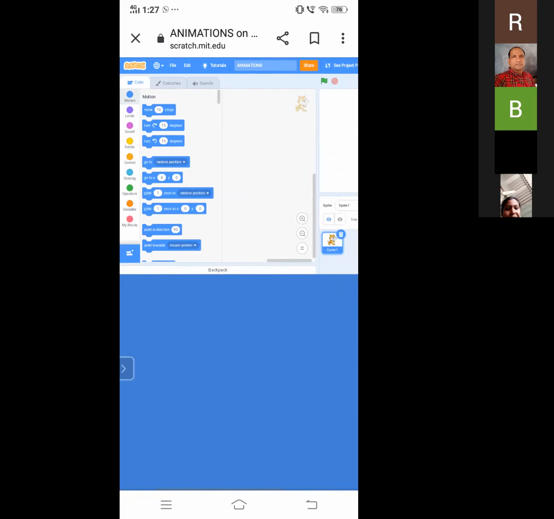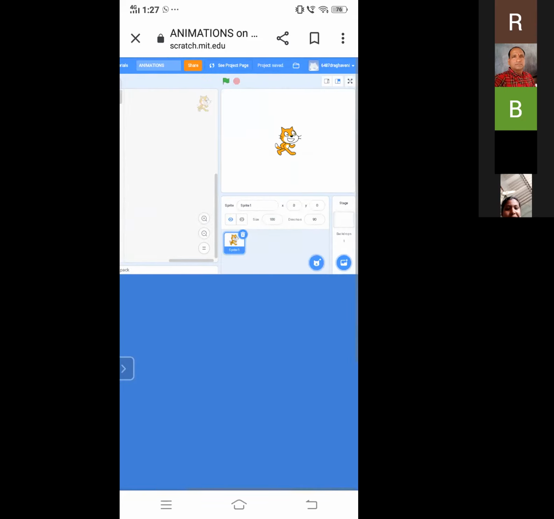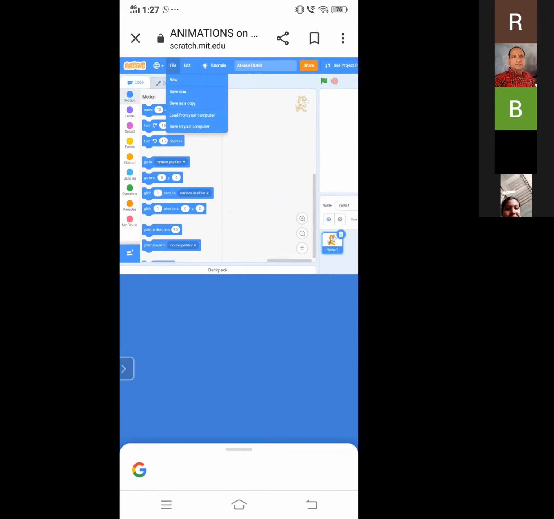And this file: if you click on this file, you can create this project as a new project. If you want to save, click on save now. There are two options. You can click on here or else you can click on file. And if you want to save this project as a copy on your mobile, you can use this option, save as a copy.